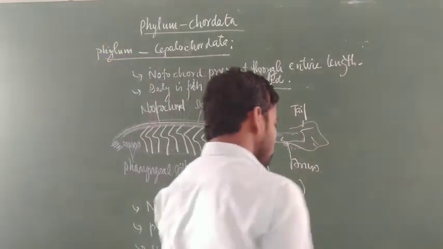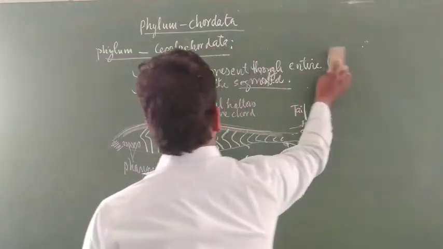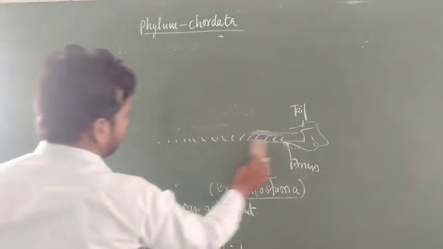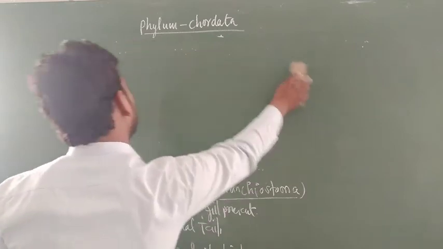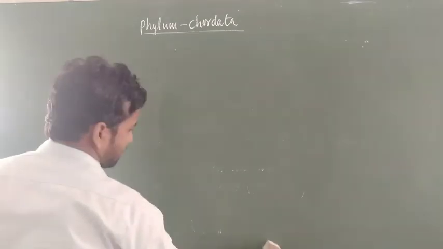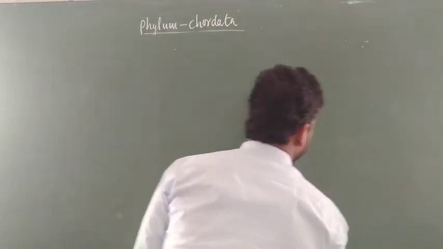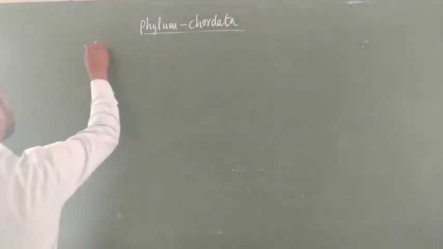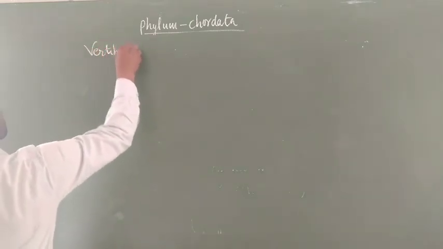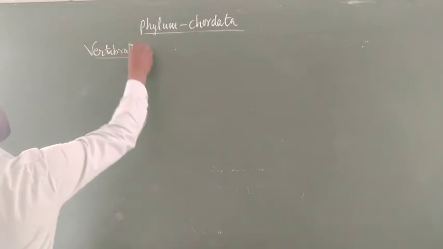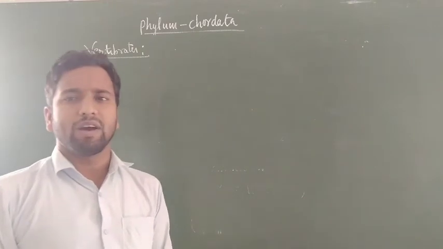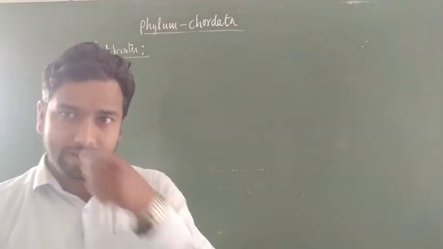Now besides this, another phylum that belongs to the phylum Chordata is called Vertebrata. This question is asked many times in boards: all vertebrates are chordates, but all chordates are not vertebrates.